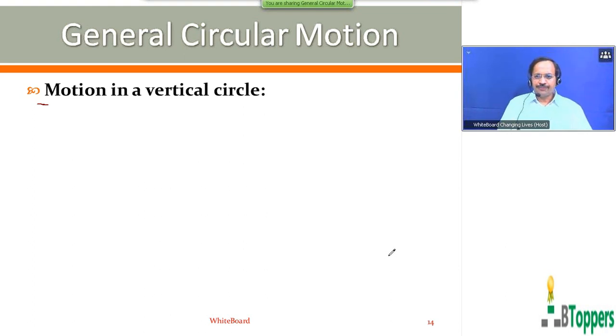Next, I am going to discuss motion in a vertical circle. Let us consider a bob of a simple pendulum suspended by a string from a fixed point, the point of suspension.